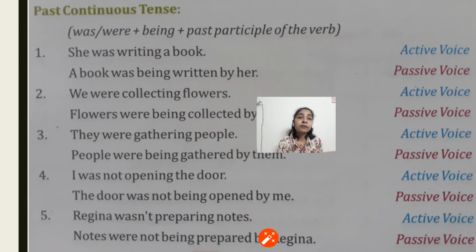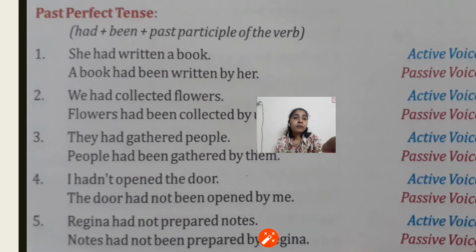We were collecting flowers, flowers were being collected by us. They were gathering people, people were being gathered by them. I was not opening the door, the door was not being opened by me. Regina wasn't preparing notes, notes were not being prepared by Regina. So here was, were as per the number of the person, plus being will be used because it is continuous tense, and then the third form of the verb, that means past participle, will be used.